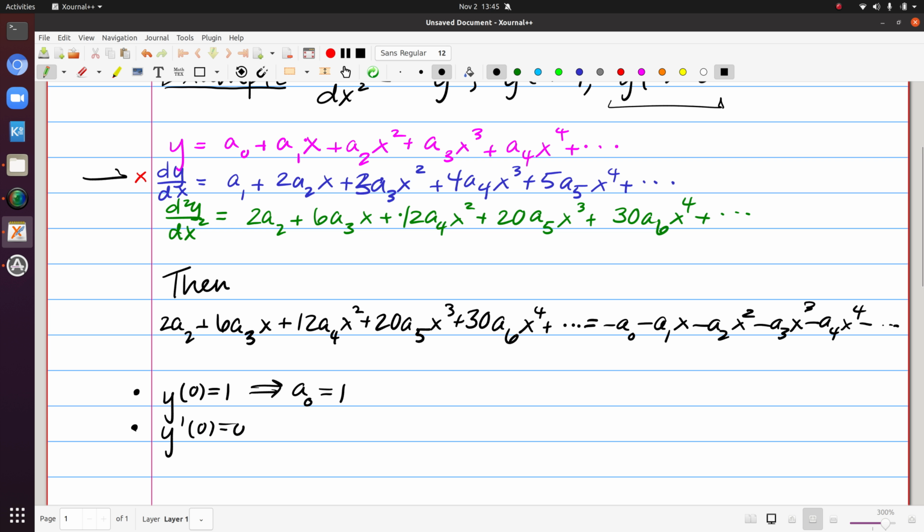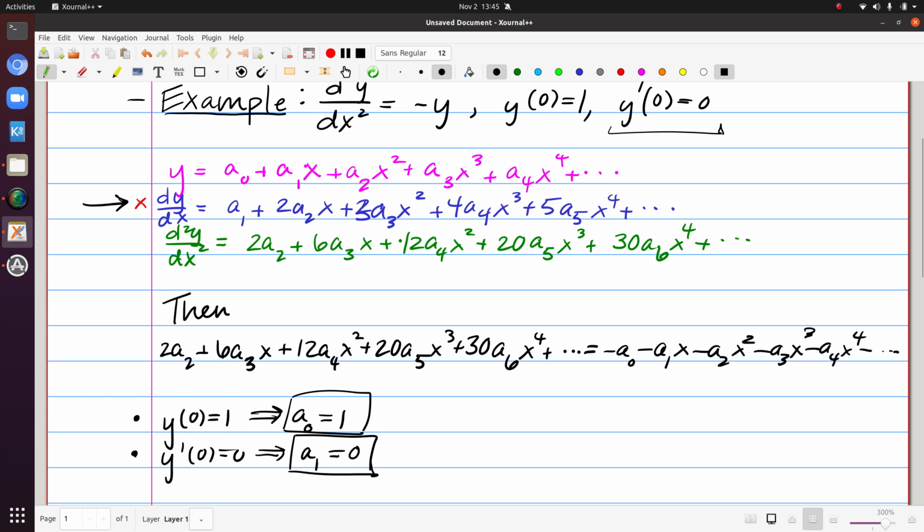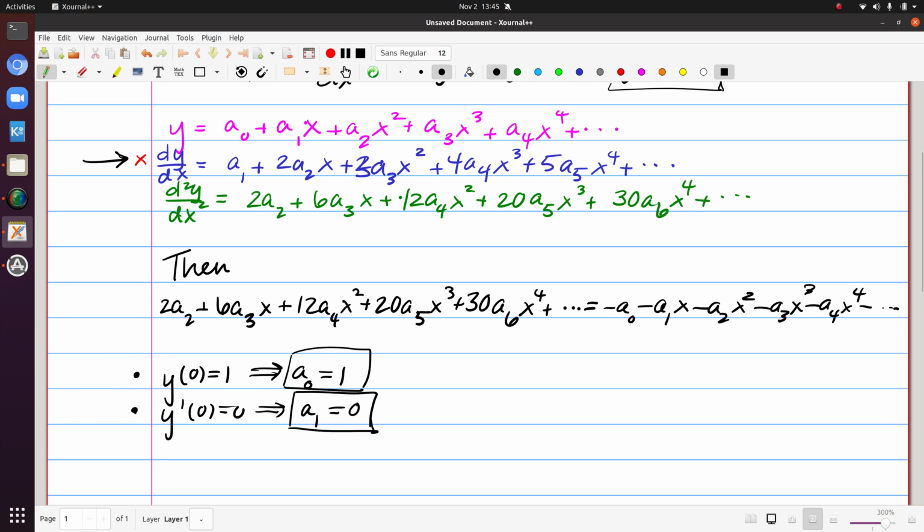So we go up to the y prime equation, the blue one, and substitute in 0 for x. If we do that, we'll get a1. But we're told that when we substitute in 0 for x, we should end up with 0. So effectively, what having these two initial conditions allows us to do is find two of our coefficients right off the bat. To get the rest of them, that's when we start matching coefficients.